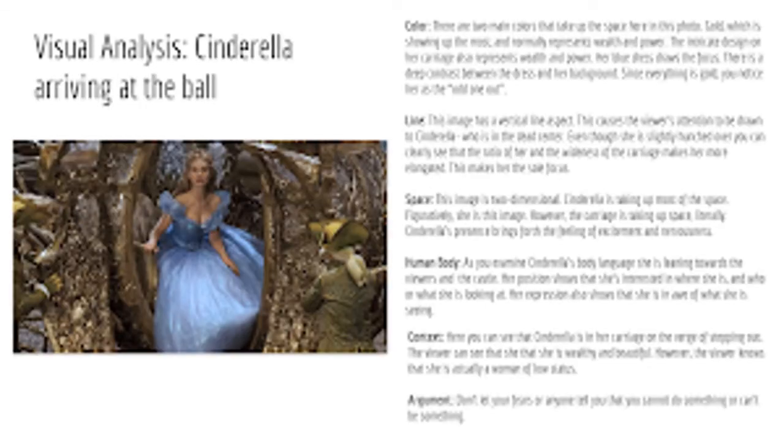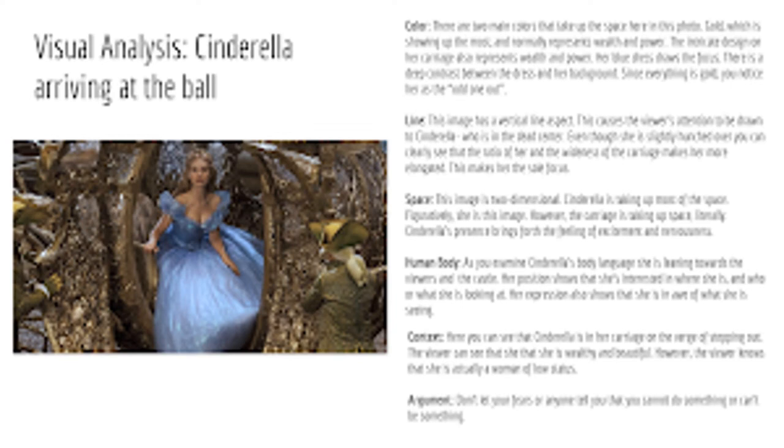Now we will analyze the frame of Cinderella arriving at the ball. Color. There are 2 main colors that take up the space here in this photo. Gold, which is showing up the most and normally expresses wealth and power. The intricate design on her carriage also represents wealth and power. Her blue dress draws the focus. There's a deep contrast between the dress and her background. Since everything is gold, you notice her as the odd one out.